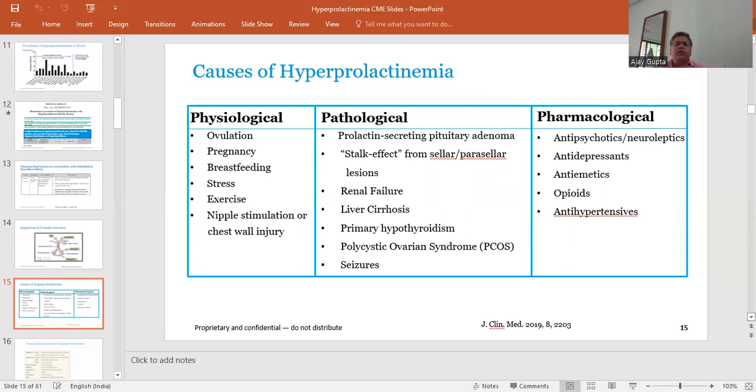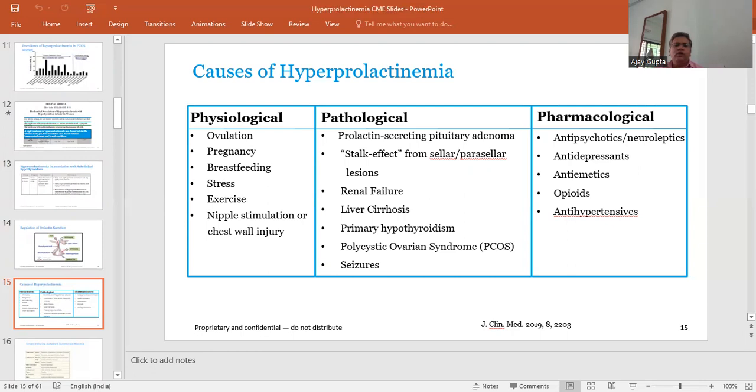Coming to the causes of hyperprolactinemia, here we can see the physiological, pathological, and pharmacological causes. Physiological causes include ovulation, pregnancy, breastfeeding, stress, exercise, nipple stimulation, or chest wall injury.